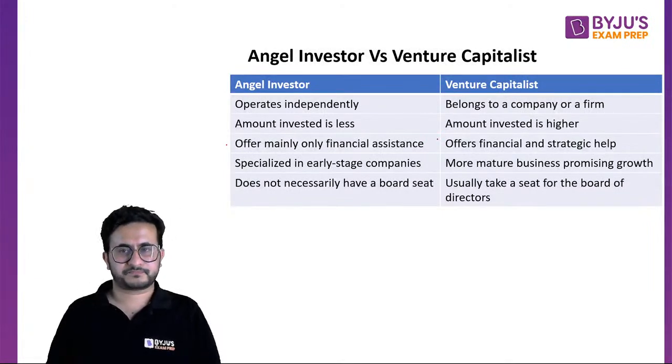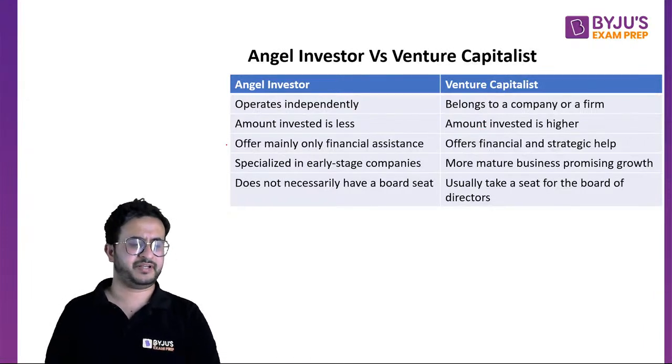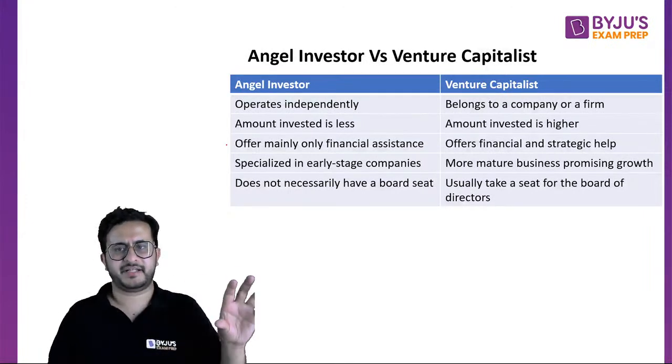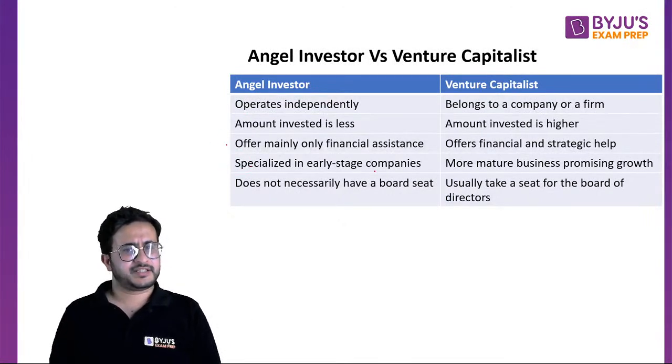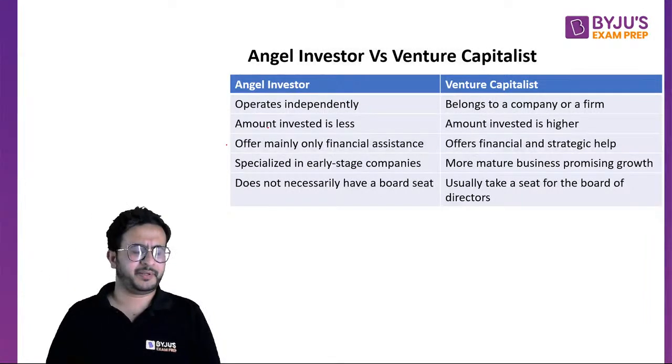And venture capitalists are basically those who give you strategic help also. They will help you connect with distribution partners, right? They will tell you how to make marketing strategies and all. These are for early stage companies, right? Very starting companies, as we talked about in the previous case, the incubator or accelerator case, right?